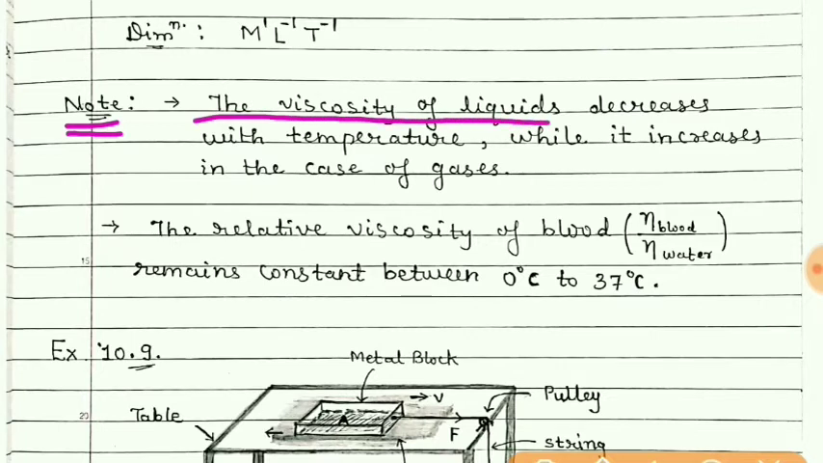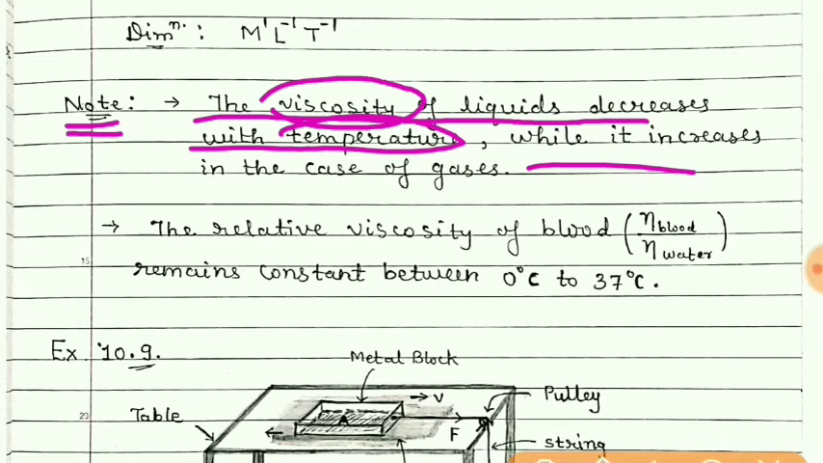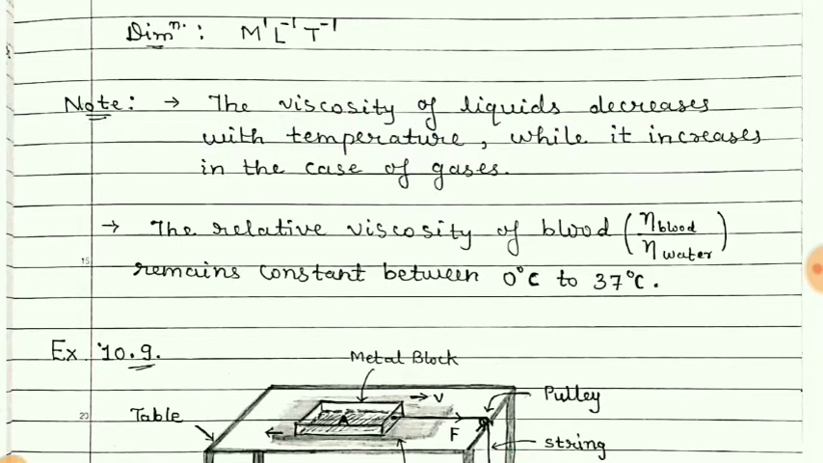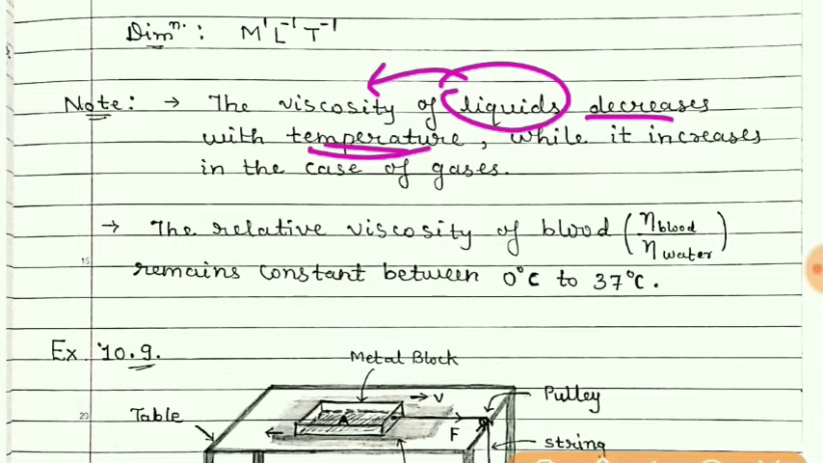The viscosity of liquids decreases with temperature. Means if the temperature is increased, then this coefficient of viscosity will decrease, while it increases in the case of gases. So students, remember, for liquids viscosity decreases with temperature, but for gases, if the temperature is increased, viscosity will also increase.